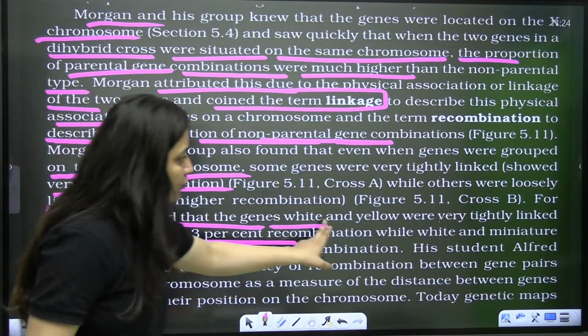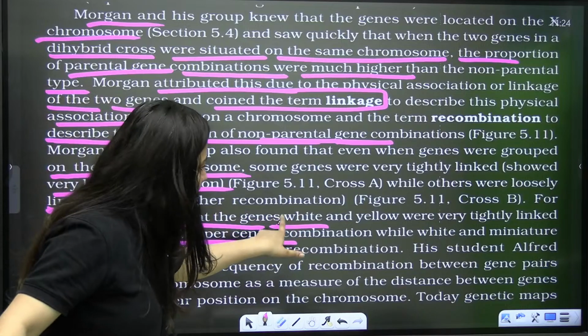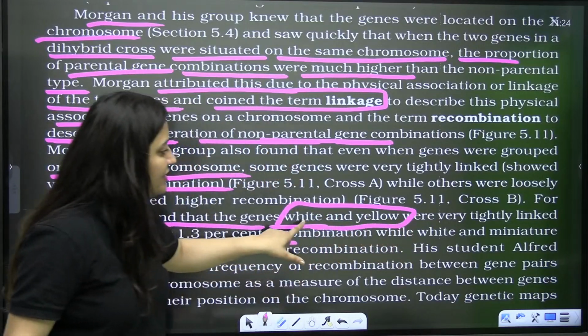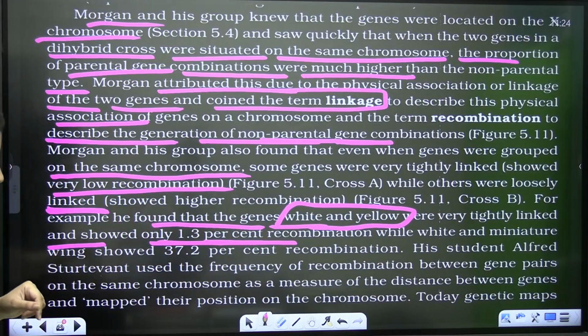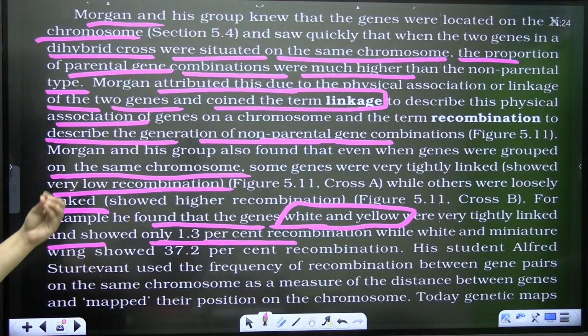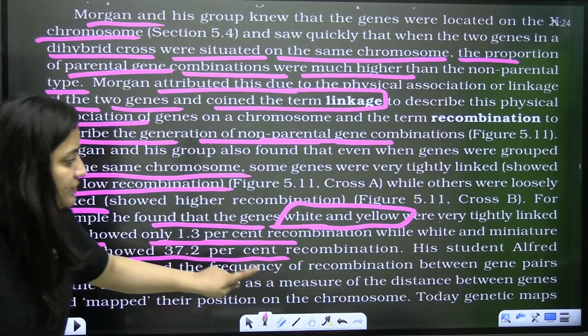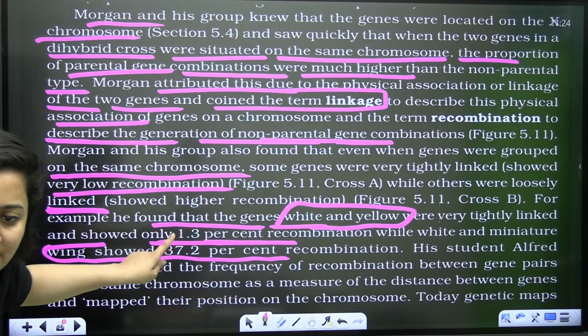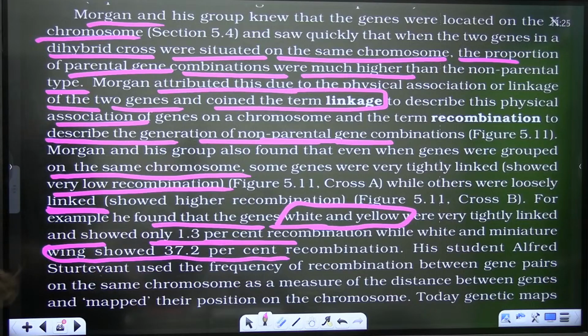So in the next generation, you will see more individuals having white eyes and yellow body color. And white and miniature wing showed 37.2% recombination. So they conducted one experiment, and this is the result that they explained.